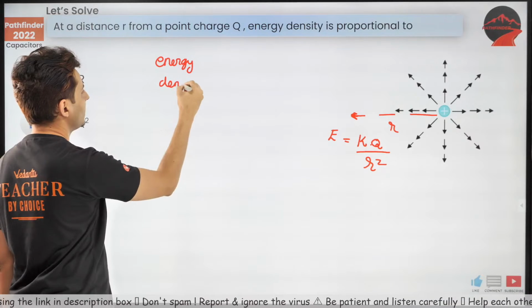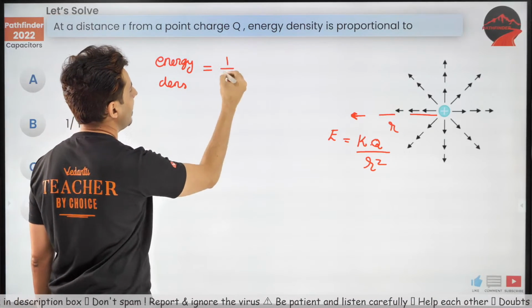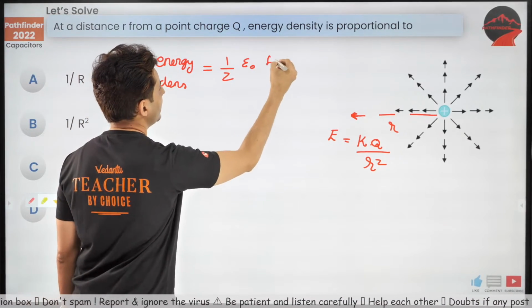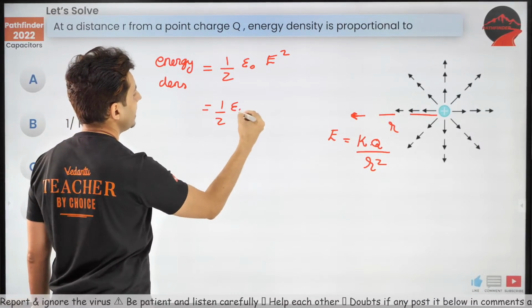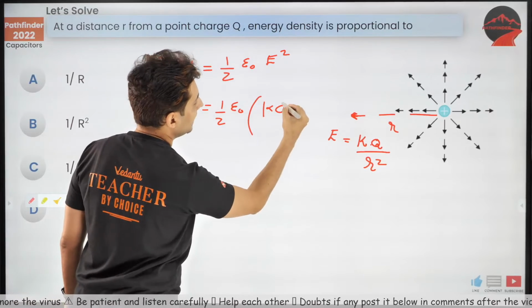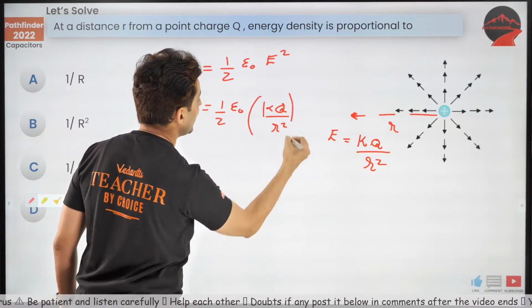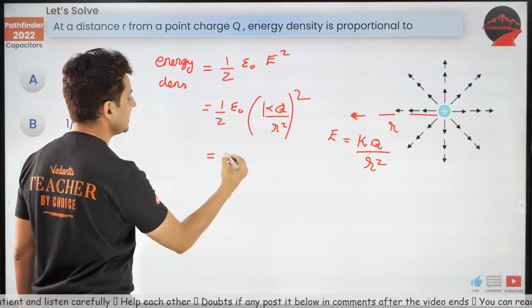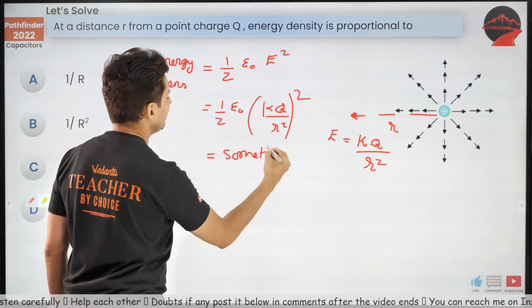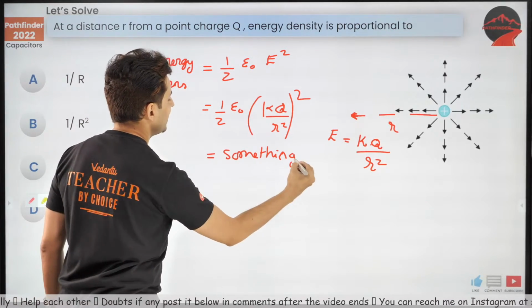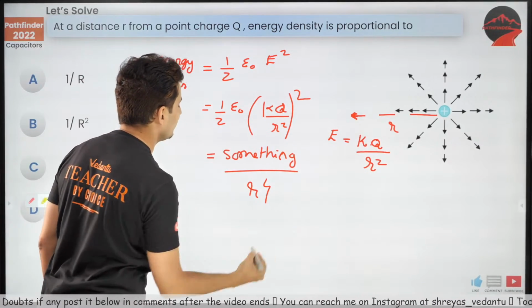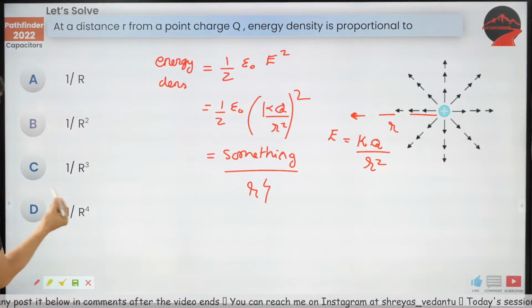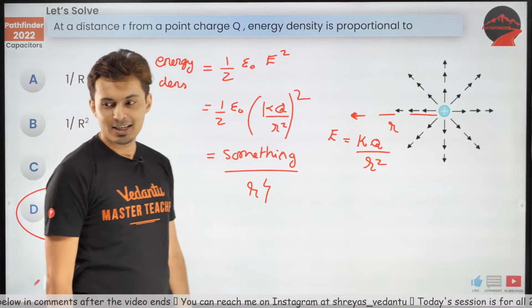I just gave you that. Energy density is half epsilon naught E square. That means this will be half epsilon naught times K Q by R square, squared. That means it's something which I don't care about, divided by R raised to 4, which means the correct answer is D.